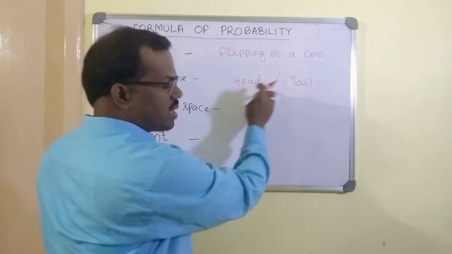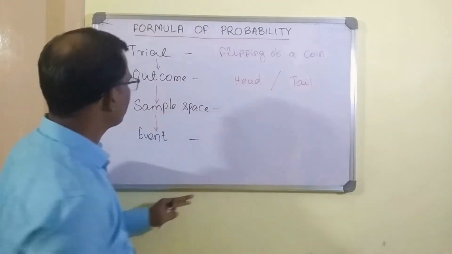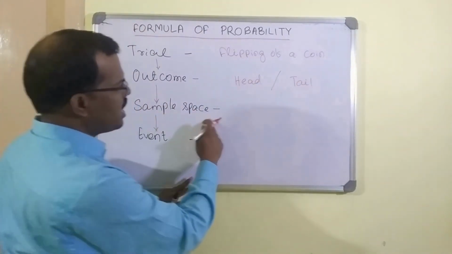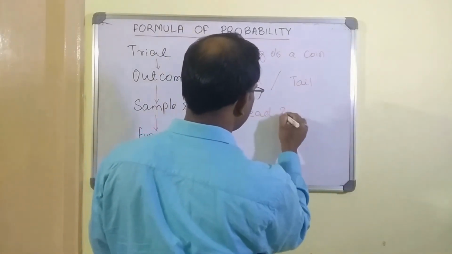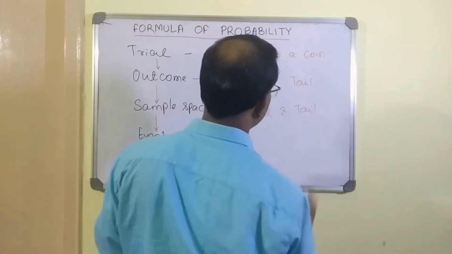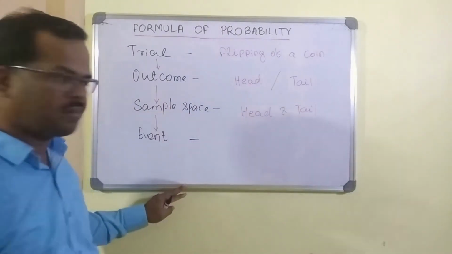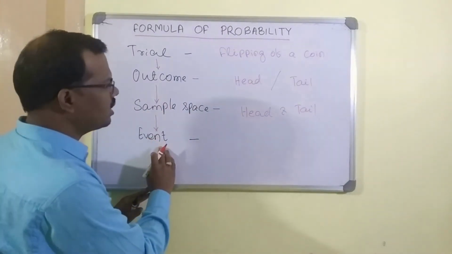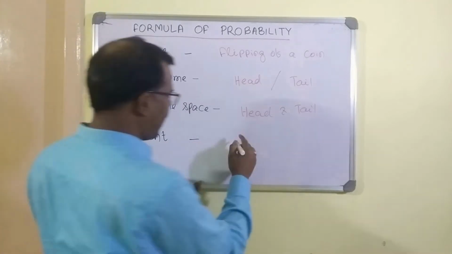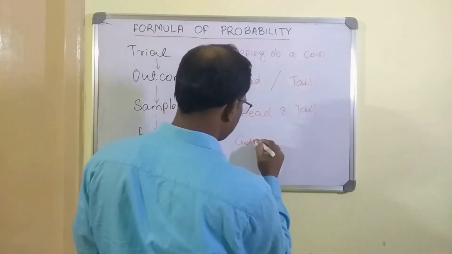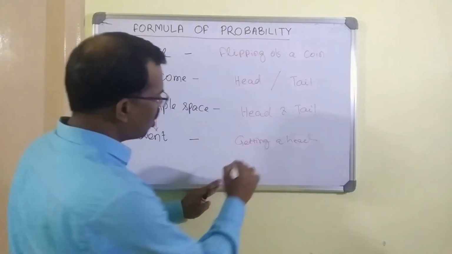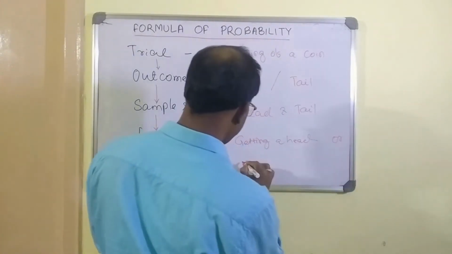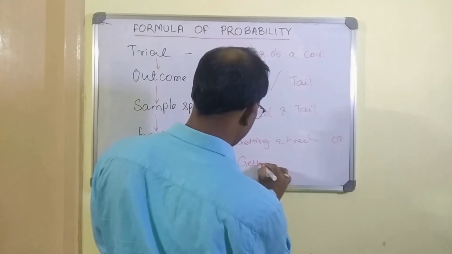Both of these are outcomes. What is the sample space? A set of head and tail is the sample space here. What is an event here? Getting a head is an event, or getting a tail also is an event.